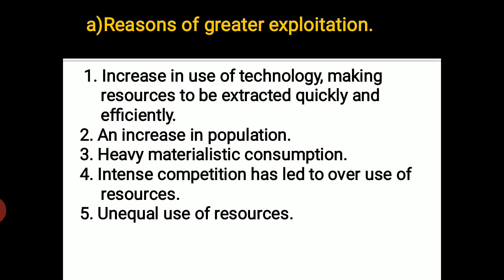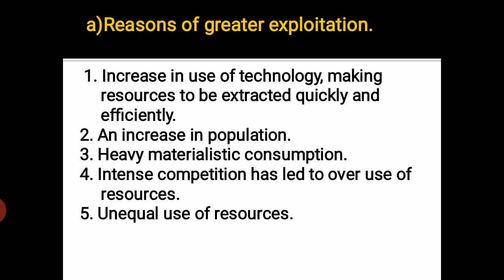And the fifth one that comes up is the unequal use of resources. That means nature has gifted all the regions with different types of natural resources. Now at some point of time we can make more use of resources where nature has gifted more, so the exploitation of resources may be more, right? At other times, abundance gets depleted, it gets decreased. On the other hand, there are regions which have too much natural resource, but the use cannot be there.